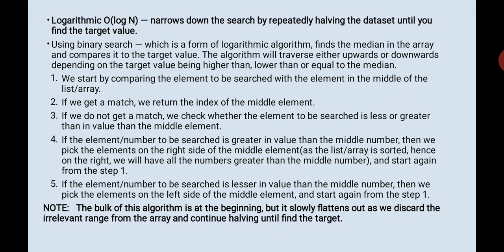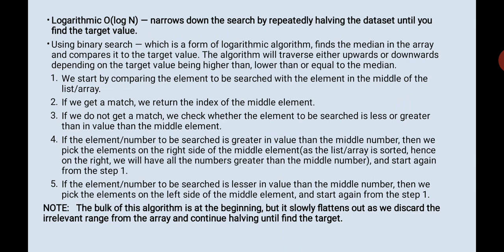Okay, logarithmic, now we see what happens. This will narrow down the search by halving the data set until you find your target value. Using binary search, which is a form of logarithmic algorithm, you find the median in the array, and then you compare it to the target value. If the median is equal to the target, then the match is found, and you return. If not, you have to go on halving. The algorithm will go either upward or downward, like a dictionary, in ascending or descending order, right? That is one of the prerequisites of a binary search, that the data has to be sorted, right?